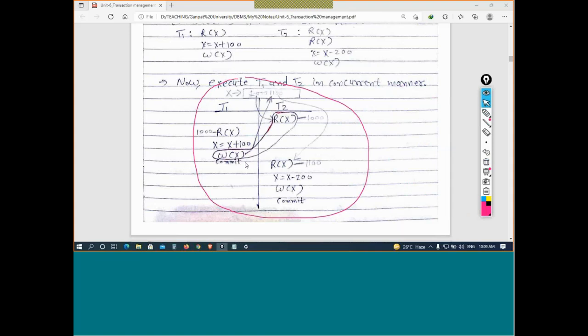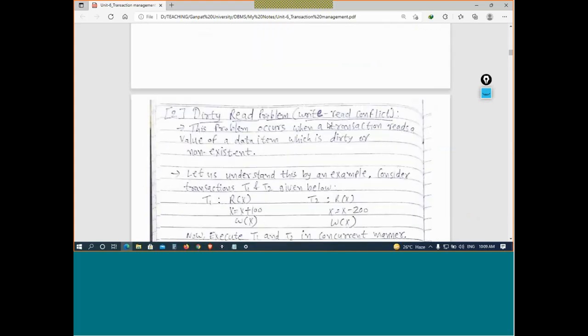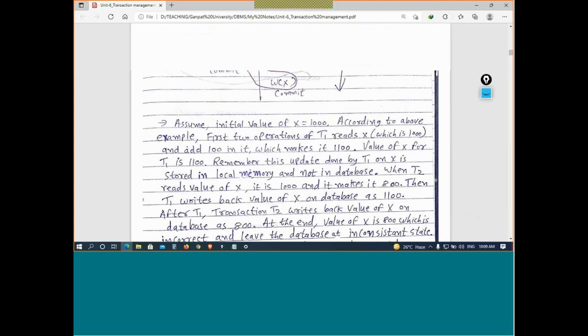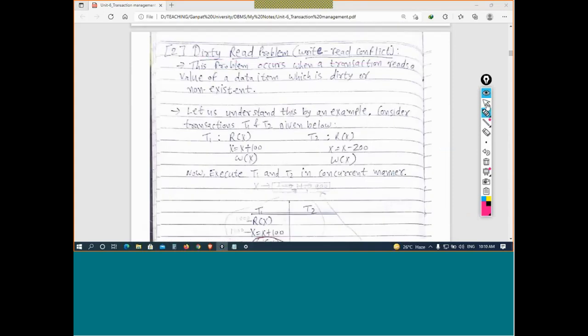So first is the lost update problem. It's a write problem, write write conflict. Second one, if you go down, is the dirty read, which means write read conflict. And third one is the unrepeatable read.